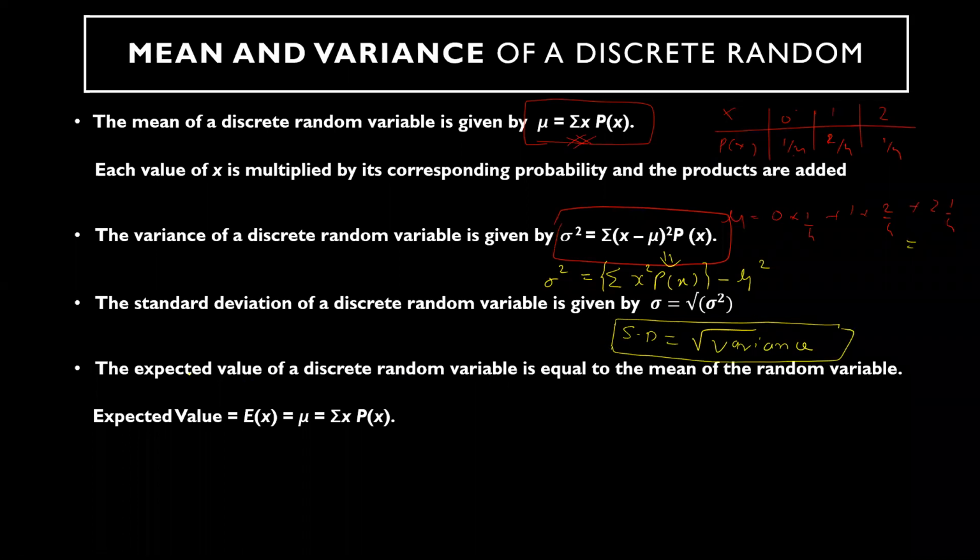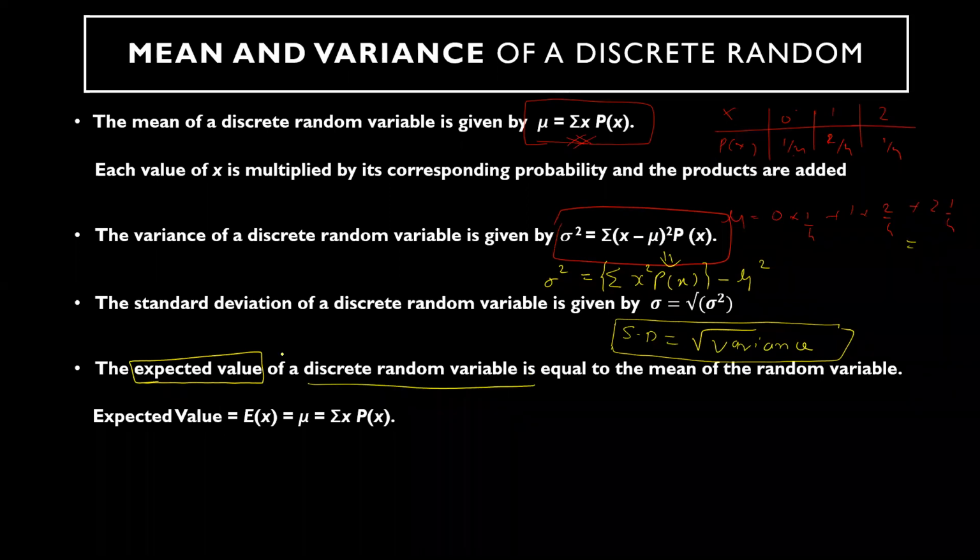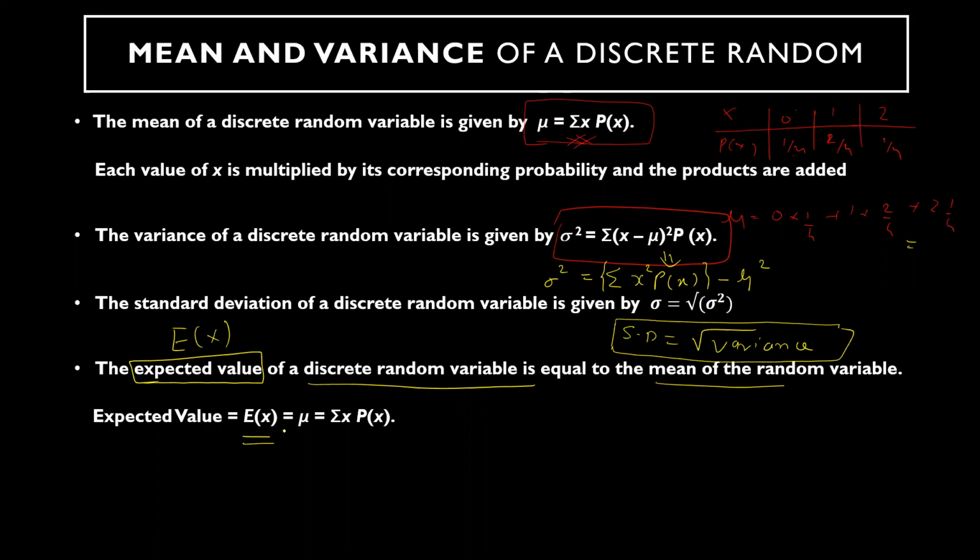Okay, so now you can see that expectation I have included here only. The expected value of a discrete random variable, expected value means we always represent this as E of x. Expected value of a discrete random variable x is nothing but the same as the mean. So you can see that the mean itself is called the expected value of x.